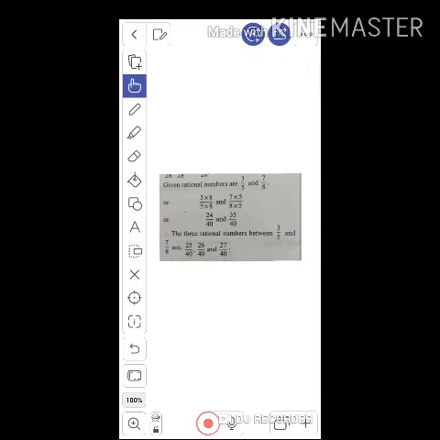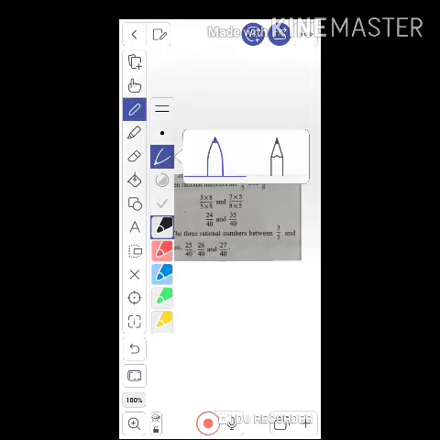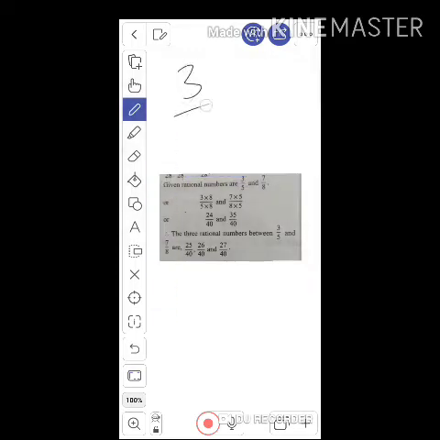Let's suppose two rational numbers are given, that is 3 by 5 and 7 by 8. How many natural numbers are present? Infinite. Let us find three rational numbers in between these two numbers. Okay, how to find? First you have to equalize the denominator of both the numbers.